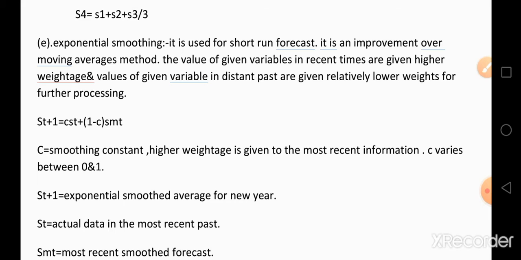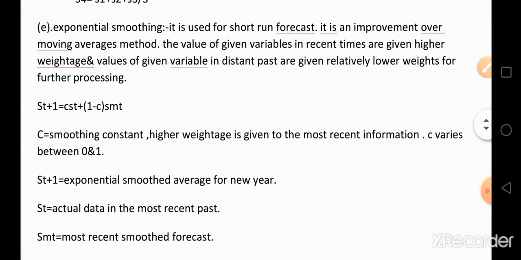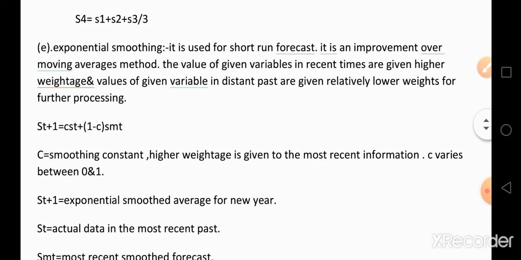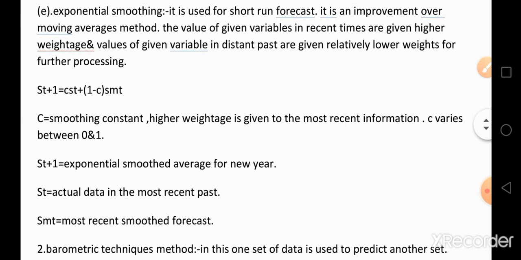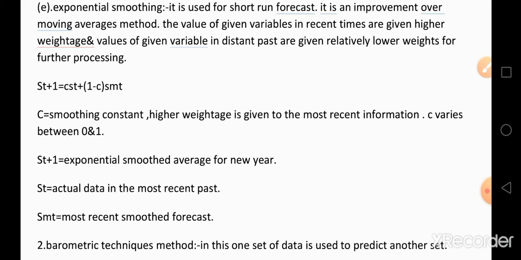The values of a given variable in recent times are given higher weightage, and values in the distant past are given relatively lower weightage for further processing. That is, in demand estimation we give importance to the near past compared to the distant past. So in exponential smoothing, S(t+1) is equal to C·S(t) plus (1 minus C) into S(t-1).